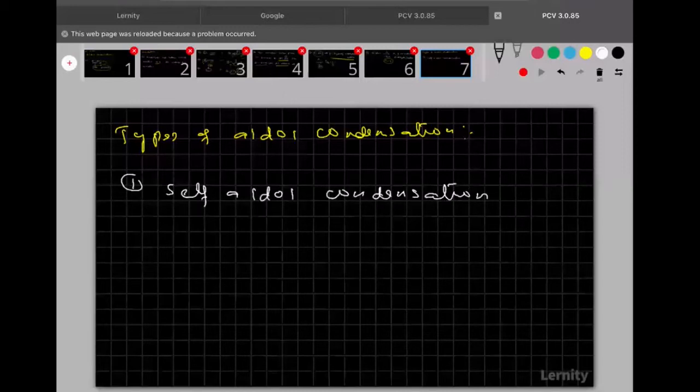Second one is crossed aldol condensation.